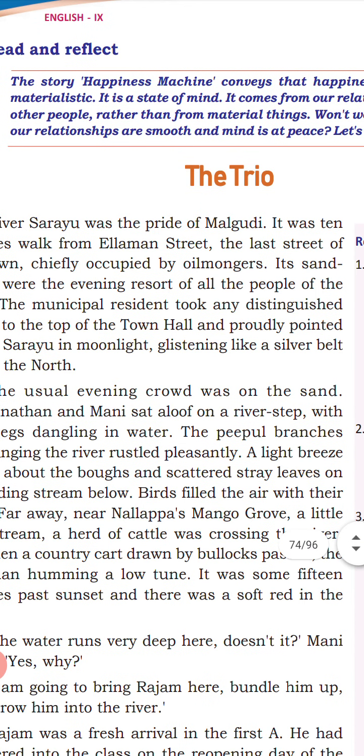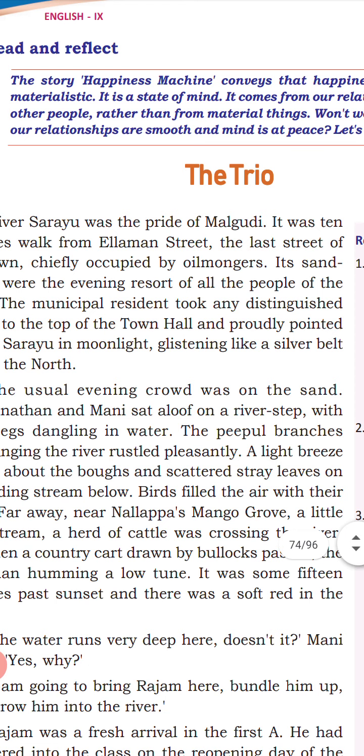They group together, talk together, discuss together, these oil mongers, the people who are staying in Lemon Street in Malgudi, most of them occupied as oil mongers, selling oils. In the evening they stay together on the banks of Sarayu. It's a resort place also.